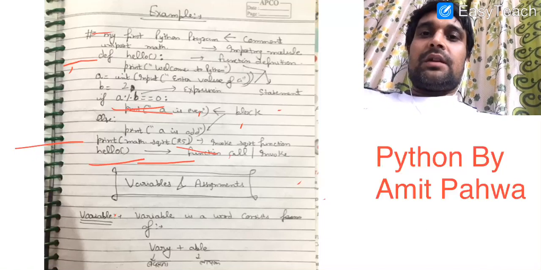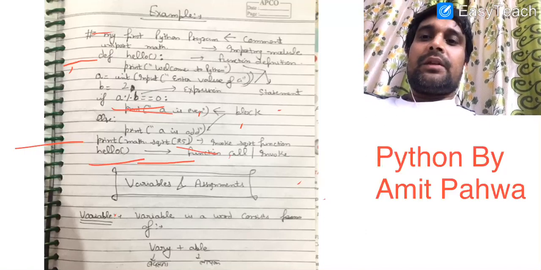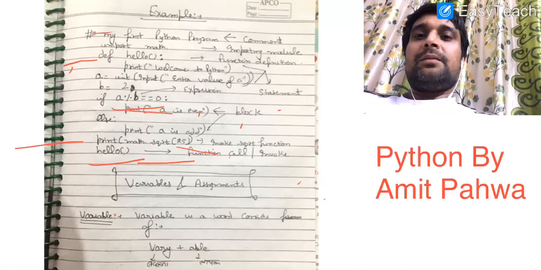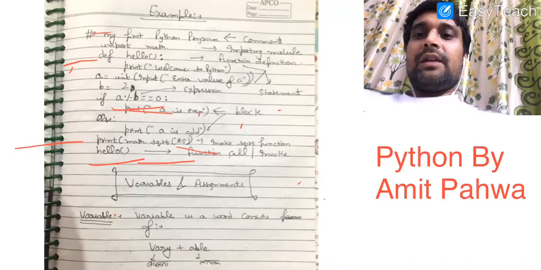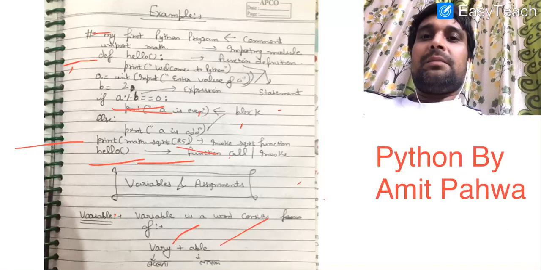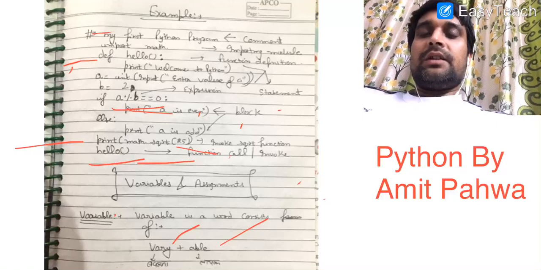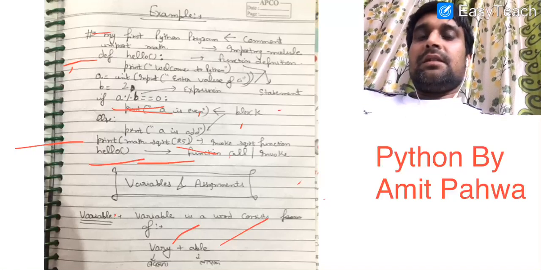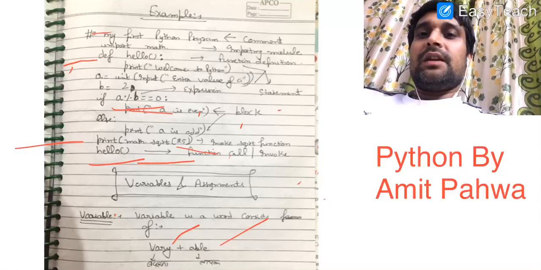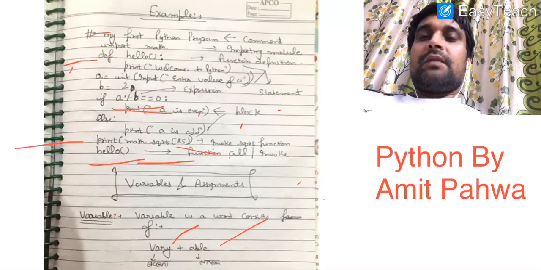Now we are going to start our next topic, that is about variables and assignment. Variable is a word that is derived from vary plus able. Vary means badalna, able means layak. An entity which is able to differ is known as a variable. But there is a difference in the actual implementation of the concept of variable in Python and in other languages like C and C++.